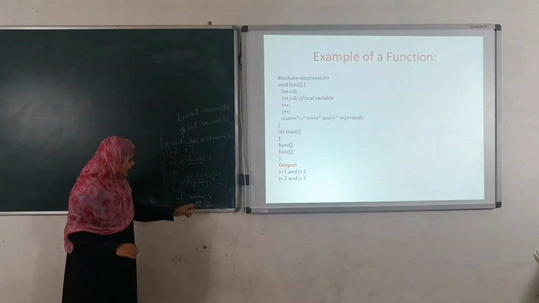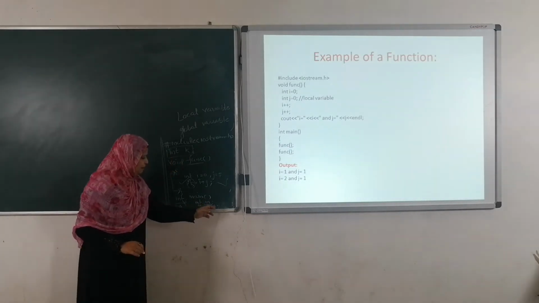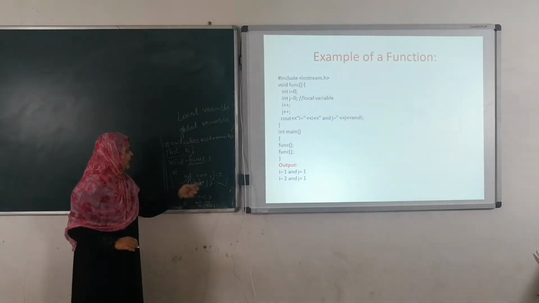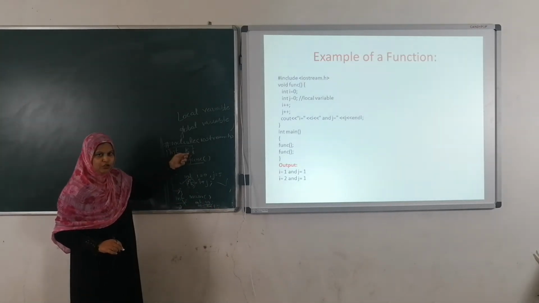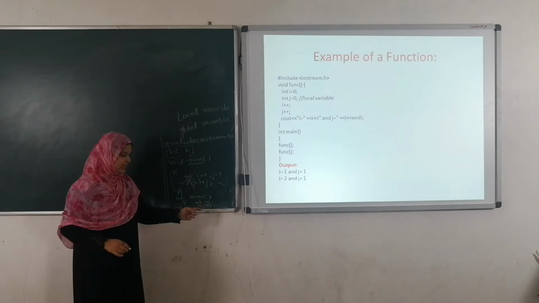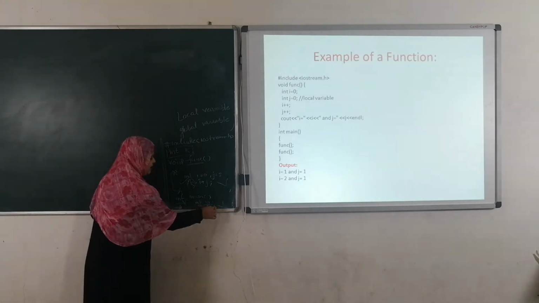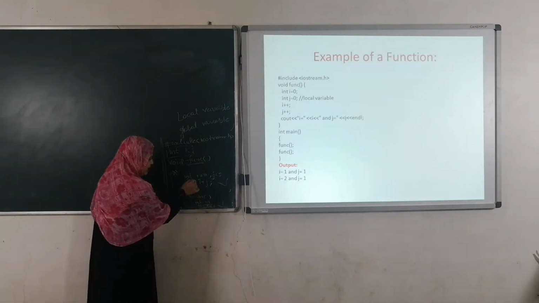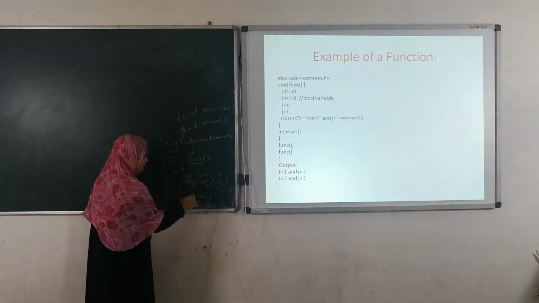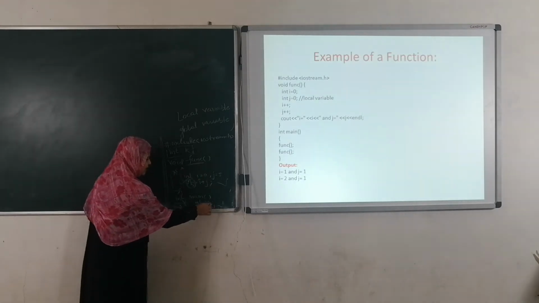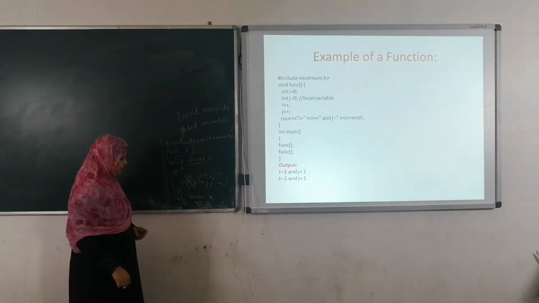Here, see here. int m is there, m equals k plus k. Again k is the global variable, so we can use k here. m equals k plus k, this statement is also right. Here we are using k in function func, and we are using k in the main function also.